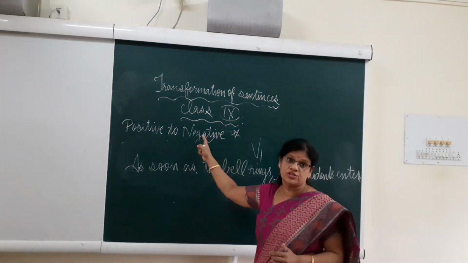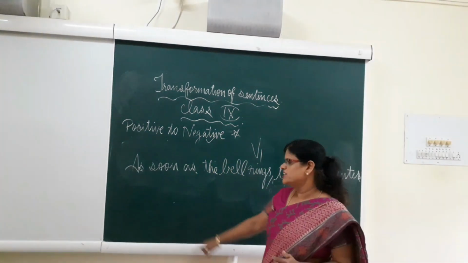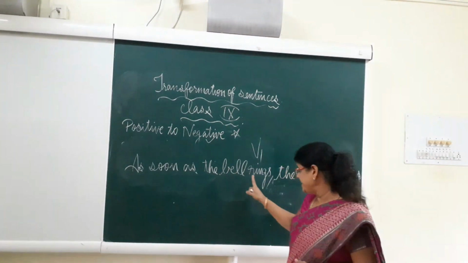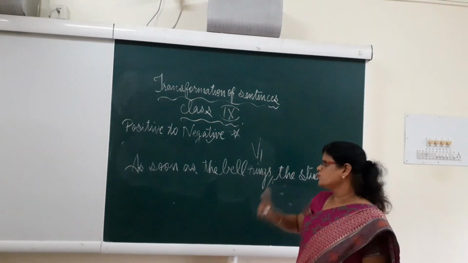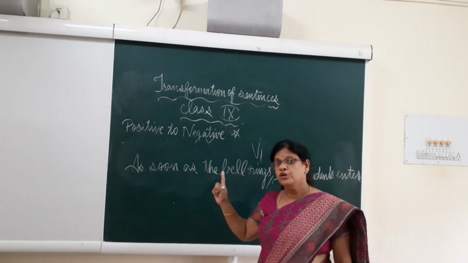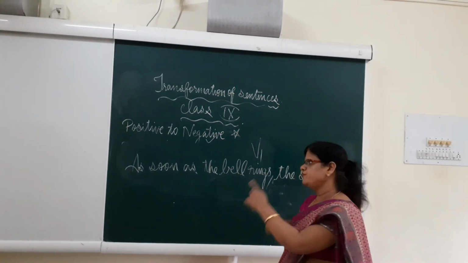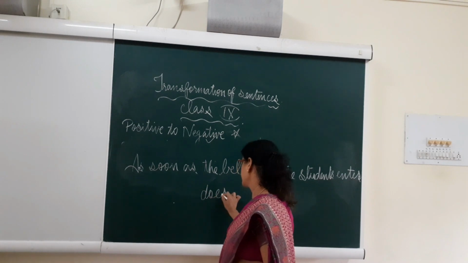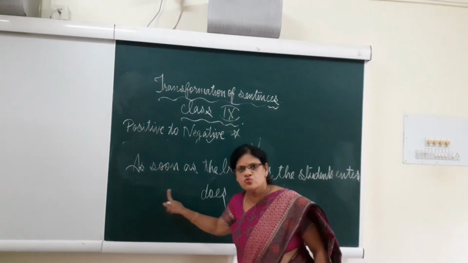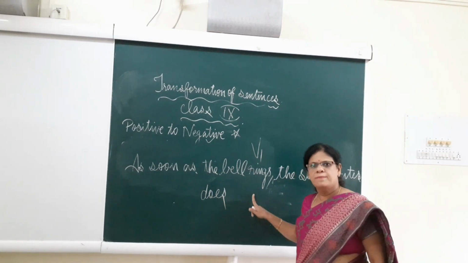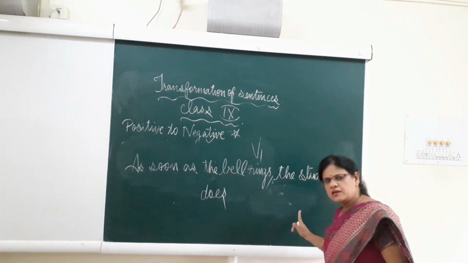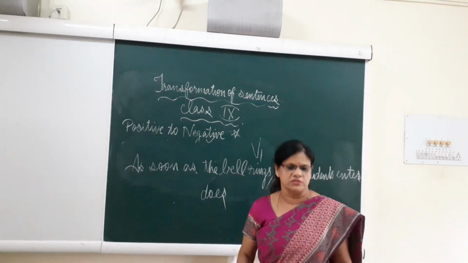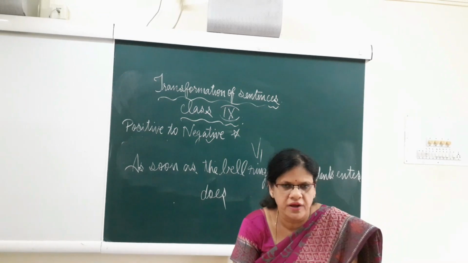So that is the first usage under positive to negative. So can we try making it negative when it is V1? I told you if it is V2, we used did. So if it becomes V1, we need to use does. Understood? No sooner does the bell ring than the students enter. There is no change in the subordinate clause part. Okay? That is, in the main clause part, there is no change.